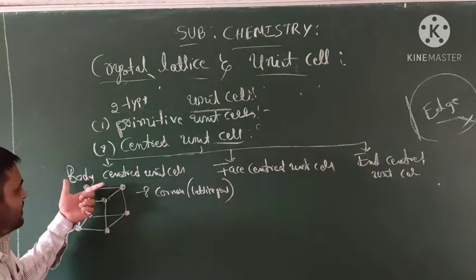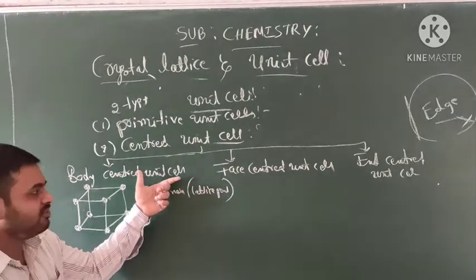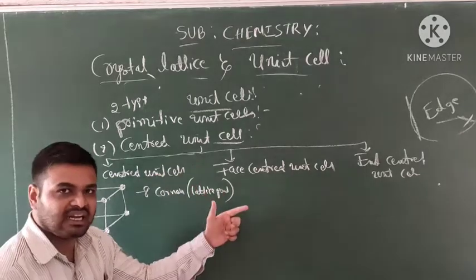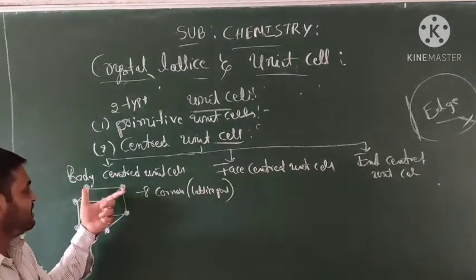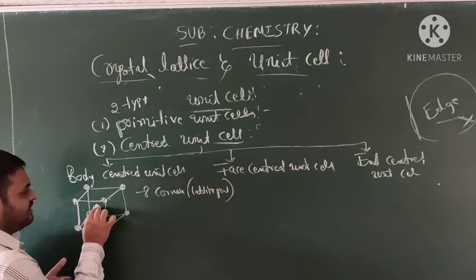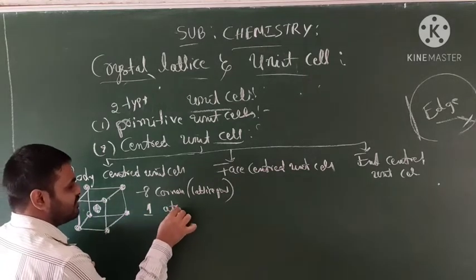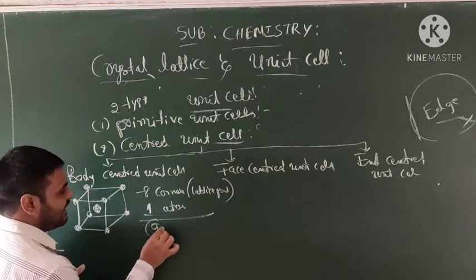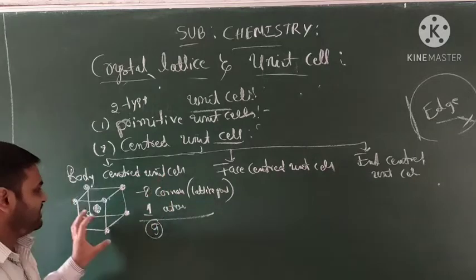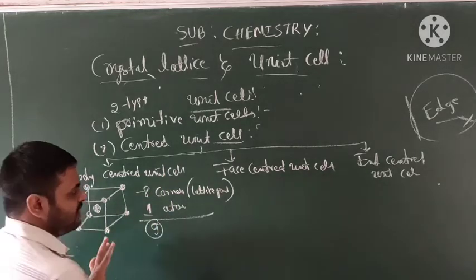And body centered means the constituent particles are present on the corners and also at the center of the body. One atom is present at the center of the body. Total 9 lattice points are present in the body centered unit cell.